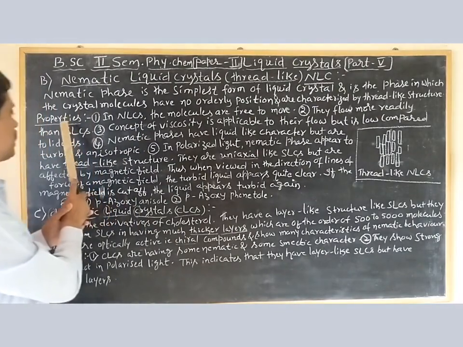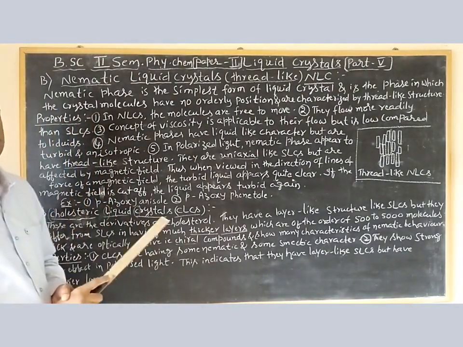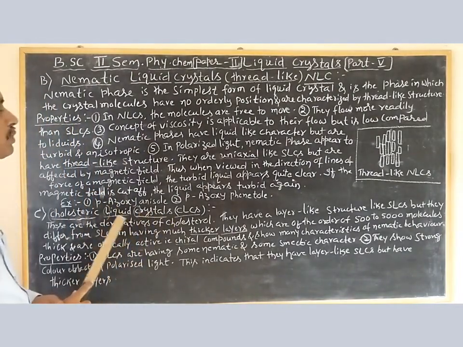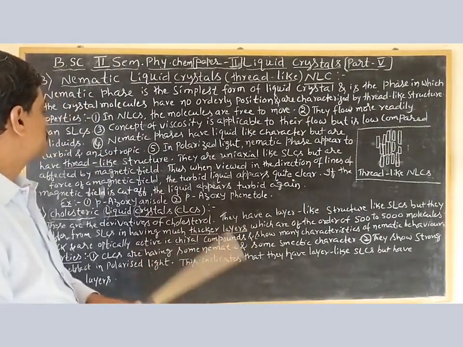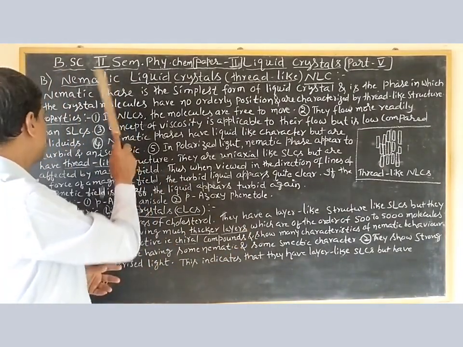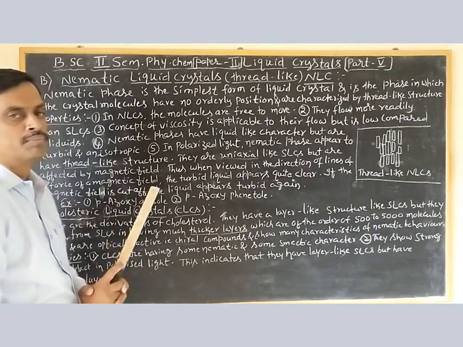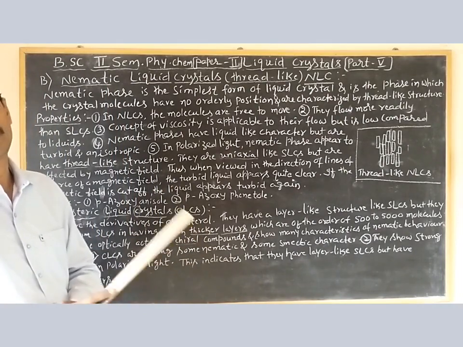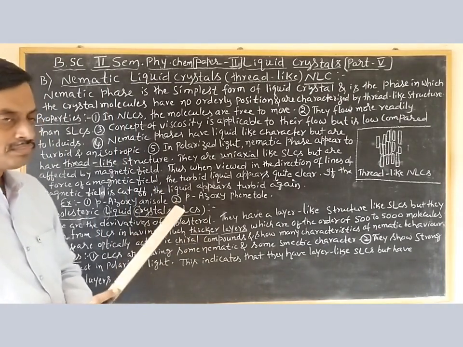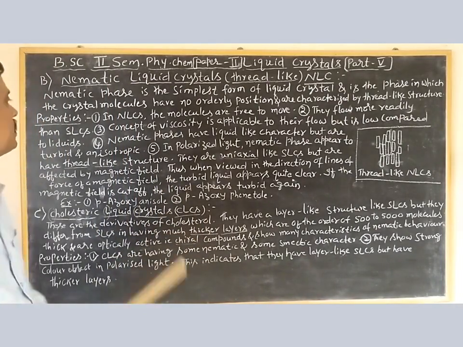Now I will write the properties. So properties, in the examination they will ask the question for 6 marks. Any two they will ask. According to syllabus, only two are there. One is nematic and another one is cholesteric. But to understand this liquid crystals completely, you have to study the other one also, magnetic. But it is not there in the syllabus.